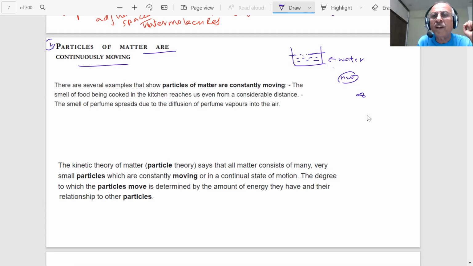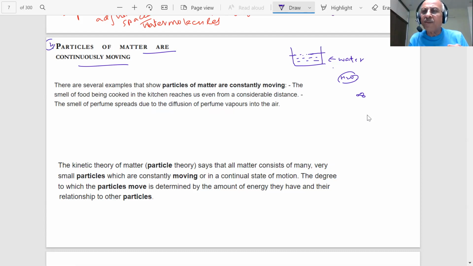I do not see anything moving in water. Then why are we saying that these particles are in motion, student? I'm saying this is made up of very tiny water molecules and they are moving inside it. I can't see the motion with my eyes, but I have shown you. It is not that if I can't see anything, it doesn't exist. I can't see the air, that doesn't mean air doesn't exist.